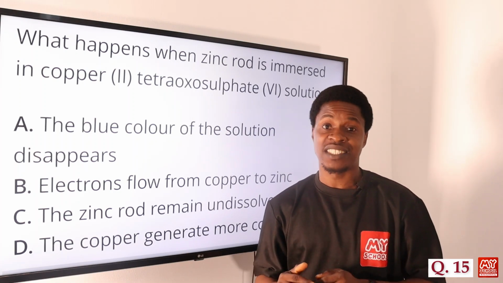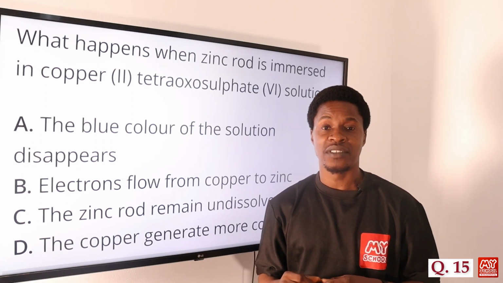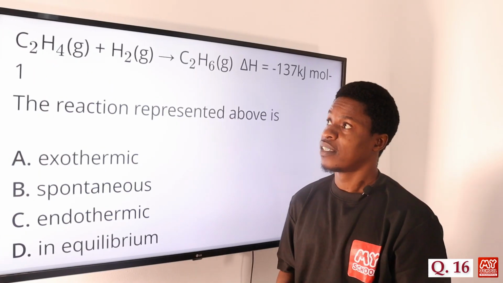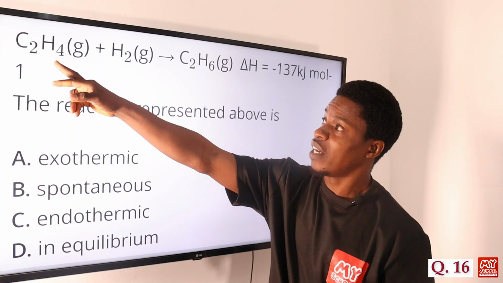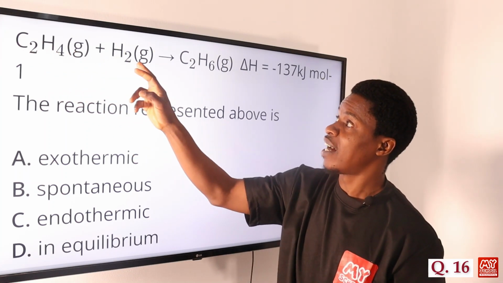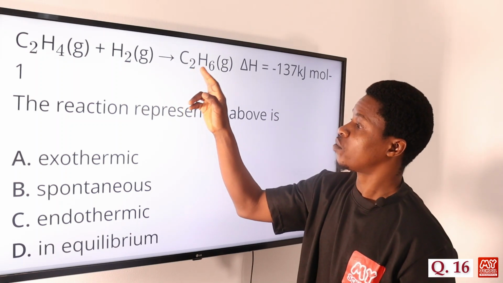So based on that, the correct answer is option A. Let's move on to question 16. We have C2H4, of course, that is your ethene, reacting with hydrogen gas H2 to form C2H6.